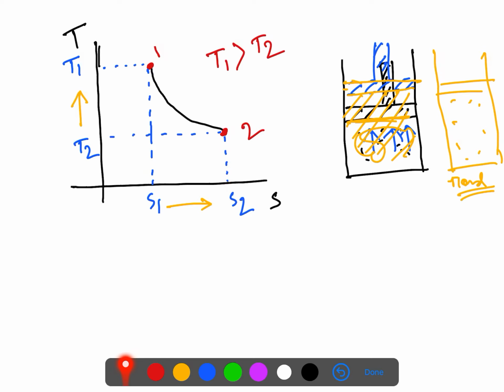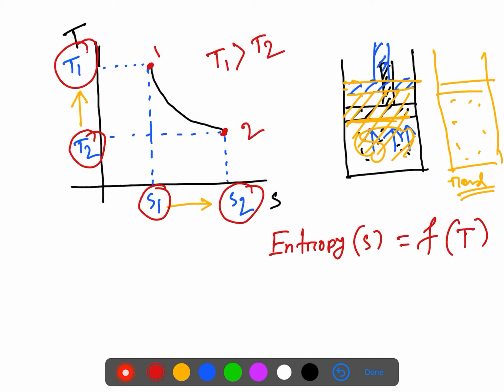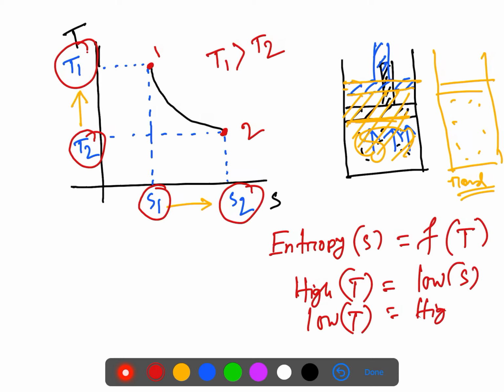When the temperature is higher, the entropy is lower. When the temperature is lower, entropy is higher. So we can say entropy is actually a function of temperature. High temperature means low entropy. Low temperature means high entropy.